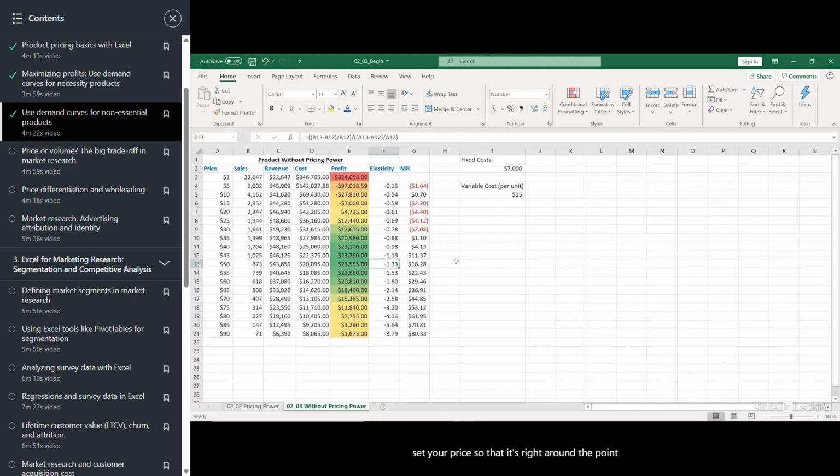Or said differently, set your price so that it's right around the point where your price goes from being unit elastic to being elastic. That is where customers are not willing to pay anymore, and you start bleeding more customers than you bring in incremental revenue.